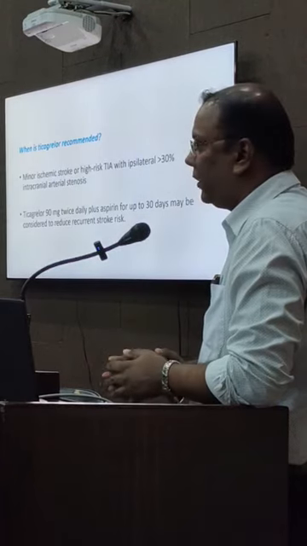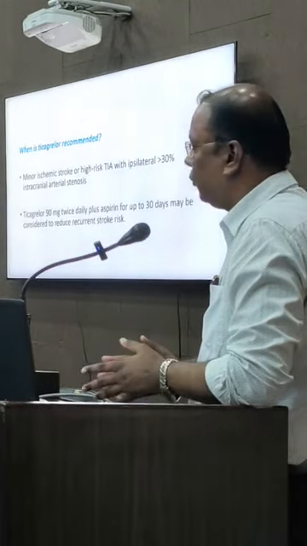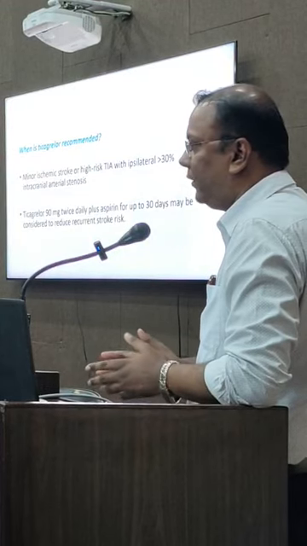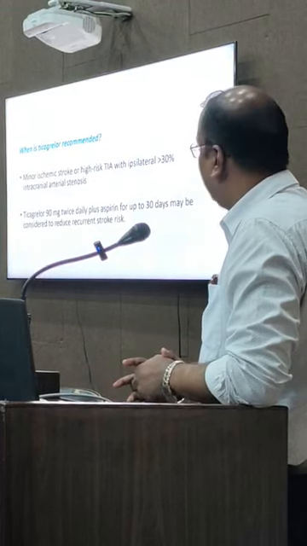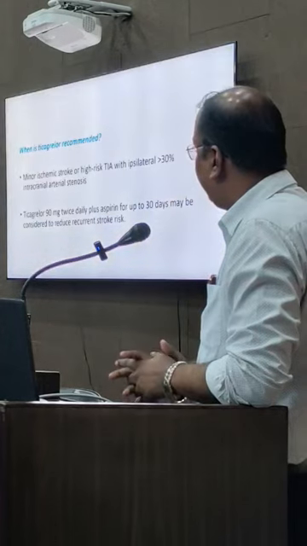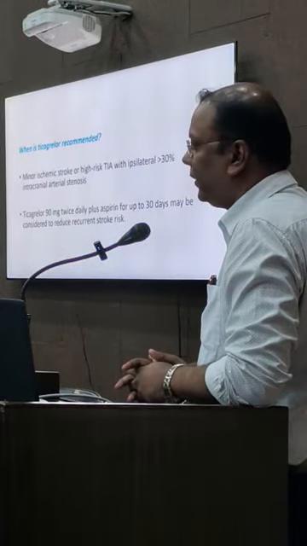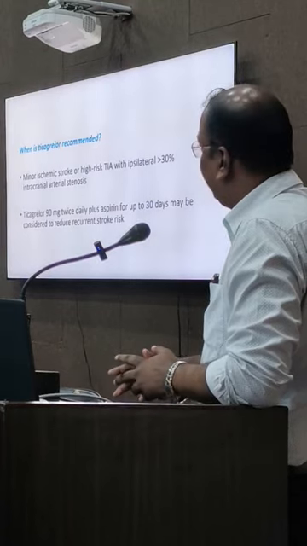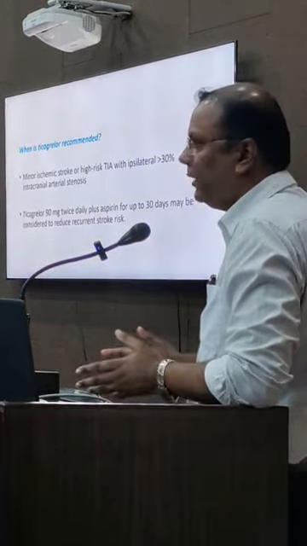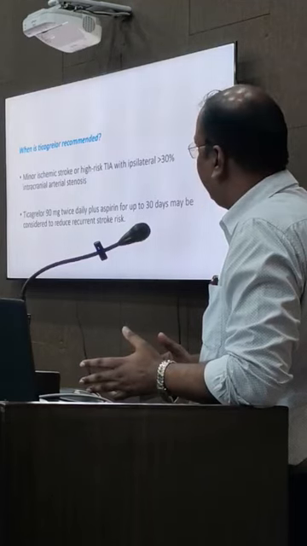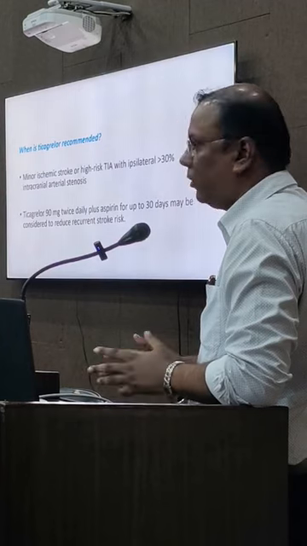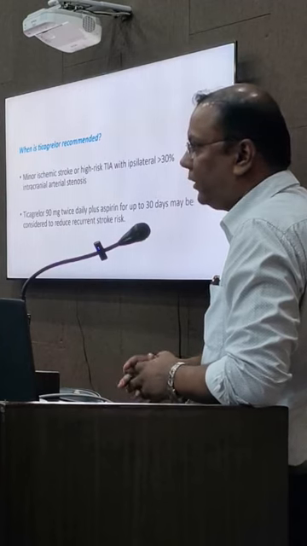They have also mentioned ticagrelor. If the stroke is minor, or if the patient has a high risk of TIA, that is, the ABCD2 score is high, and if the ipsilateral intracranial artery shows stenosis of more than 30%, that is, the same symptomatic side has more than 30% stenosis, then we can go for ticagrelor, 180 milligram loading dose, and then 90 milligram BD with aspirin. It is to be given only for 30 days, not for a prolonged duration, because it may also increase the risk of bleeding.